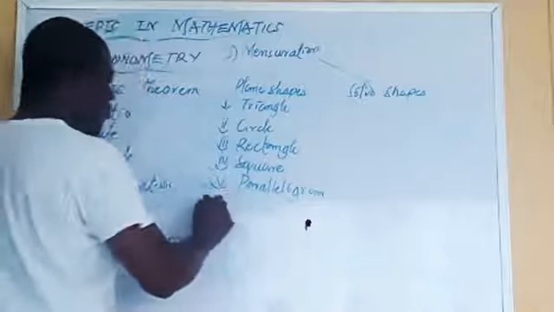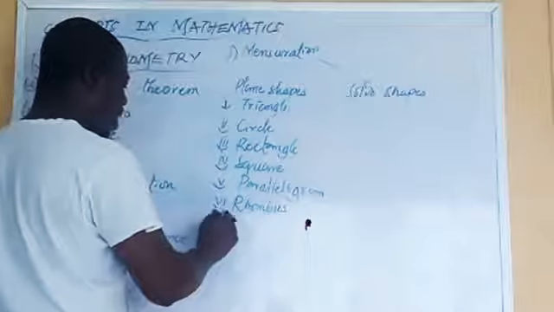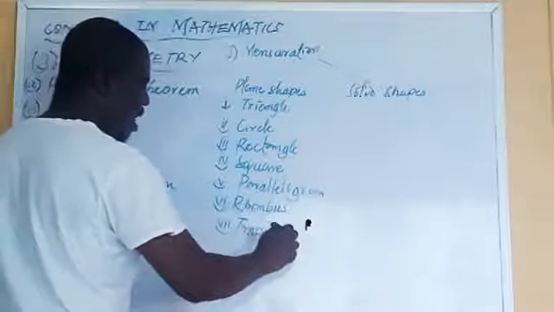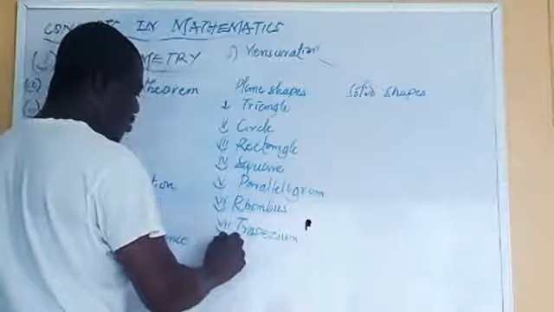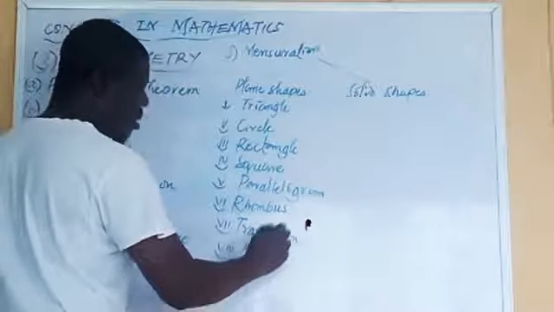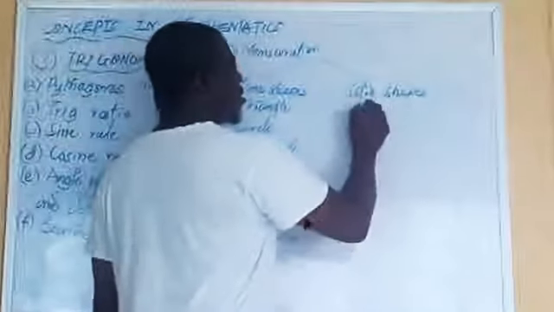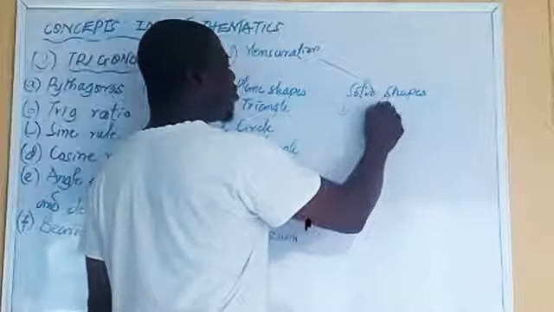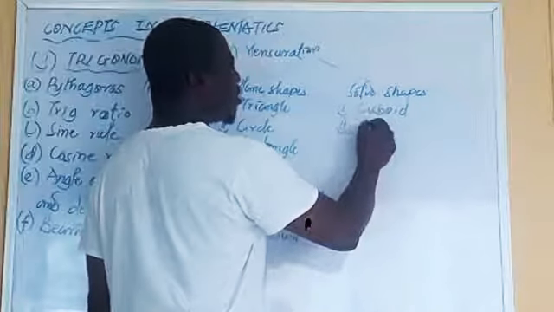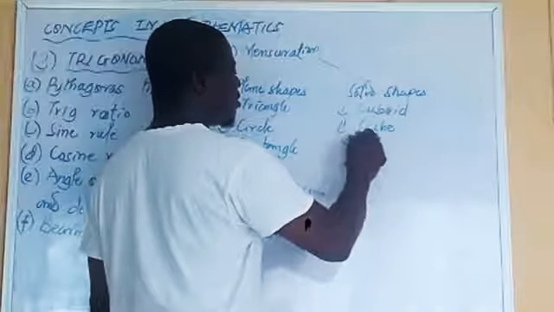Followed by rhombus, followed by trapezium, and then ending with kite. That's all. This one is 9 things. First one here is cuboid. Second one is cube. Third one is cylinder.